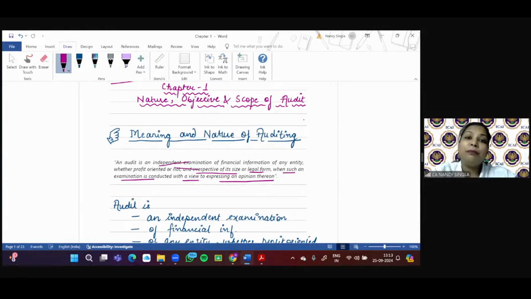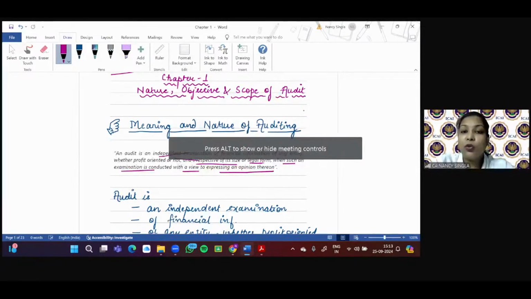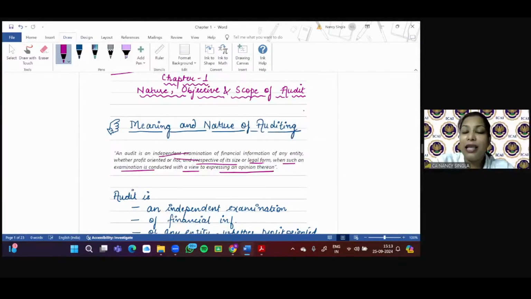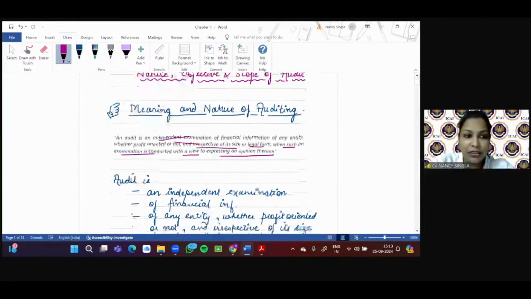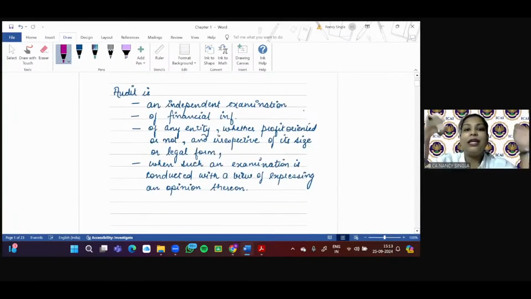So here my purpose is not only to make you understand, but also to make you understand how to learn and write in the exam. So this definition of auditing is really very, very important. Chances are that in an entire paper, somewhere or the other, in any question, you will be required to write this definition. So what is my strategy? Whenever any definition or concept is lengthy, you just break that into parts, because it will help you in easily understanding the topic as well as in learning and then writing in the exam. So I've broken this into 4 parts.